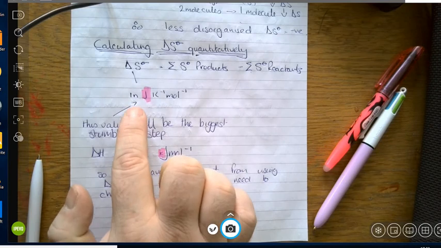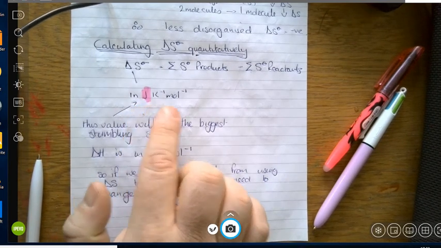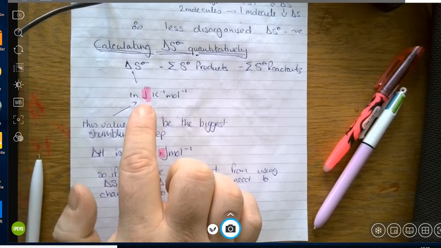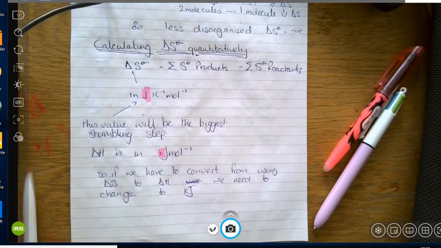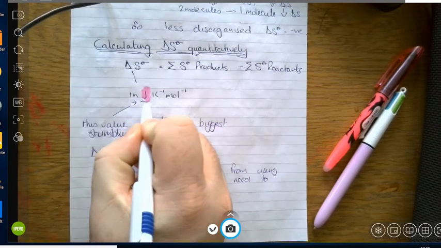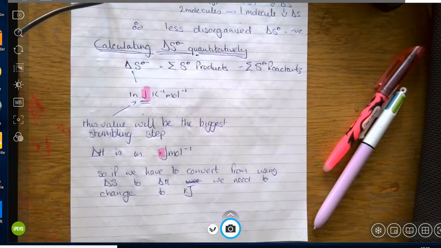Now, delta S is measured in joules per Kelvin per mole. Big problem with this: the joules will be the biggest reason for you losing marks on any of these questions. For the simple reason that whenever we've used joules so far, we've used delta H, the enthalpy, which has been measured in kilojoules per mole.